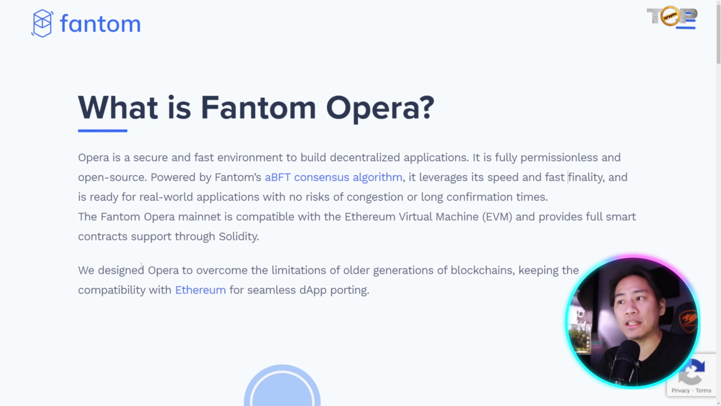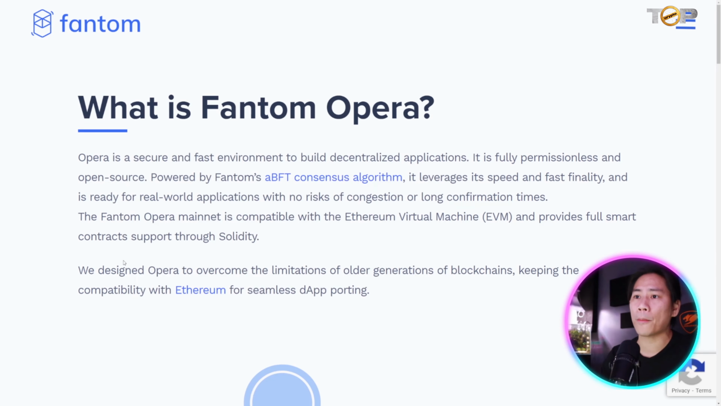So ABFT consensus algorithm, it leverages its speed and fast finality, and it is ready for real-world applications with no risk of congestion or long confirmation times. That's actually good because that's one thing that the problem of other like blockchains and other projects, you know, the security as well as speed of like the processing and the turnaround time is compromised most of the time, especially if there are a lot of transactions coming in and out already off the blockchain.